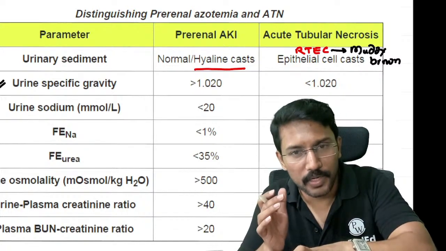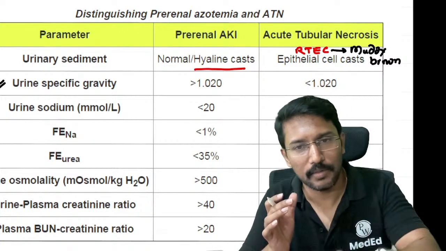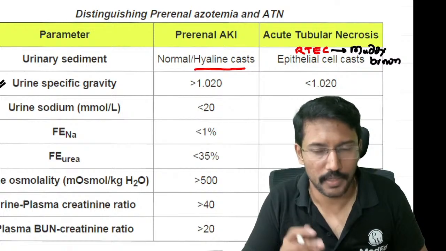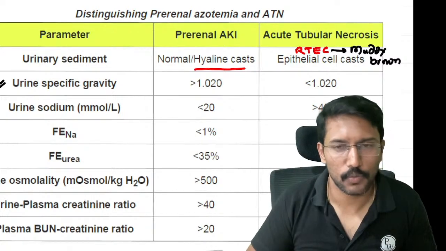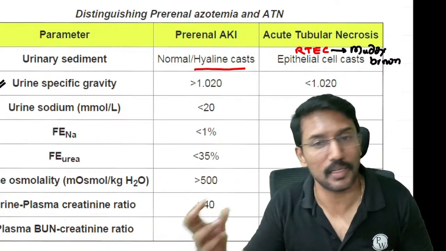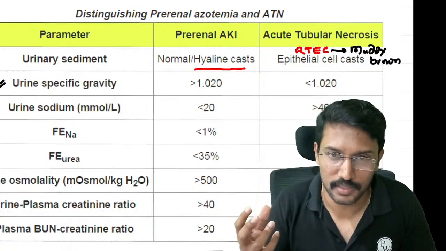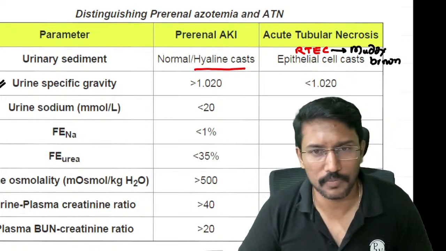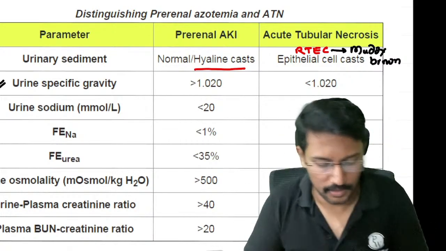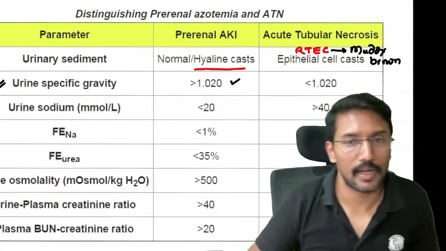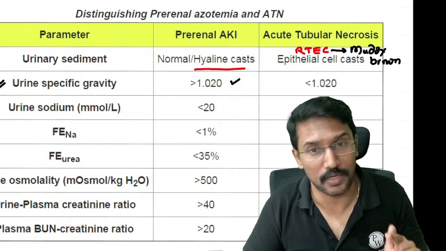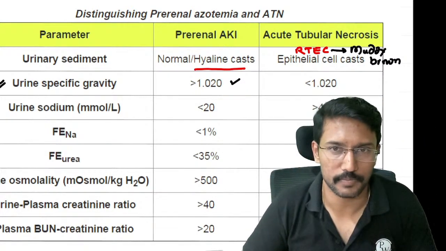We are absorbing maximum amount of water and maximum amount of sodium, right? So when we absorb a lot of water, what will happen to the urine that we are excreting? It will be concentrated. So if it is concentrated, what should be the specific gravity? It will be high, right? So that is why we have relatively high specific gravity of the urine whenever we have pre-renal AKI.